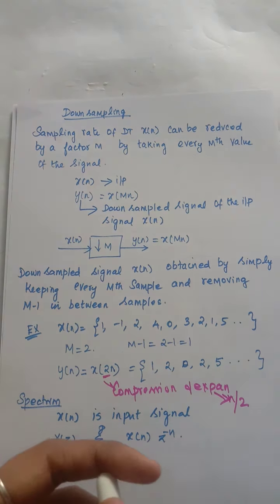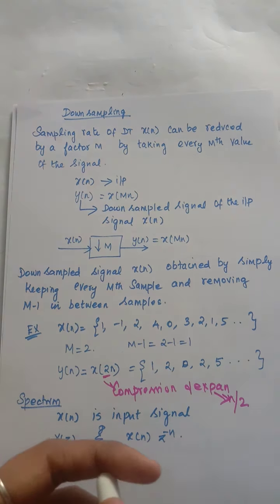Now we multiply the input signal x of n with the pulse, x of n into p of n, which I am going to represent by x dash of n. Without writing p of n, you can also write it like this: x of n will be present at n equal to 0, plus or minus M, and plus or minus 2M, which means this train of pulses will be present at 0, M and 2M, like that. Both representations are the same.